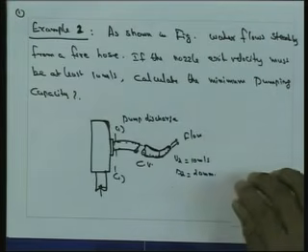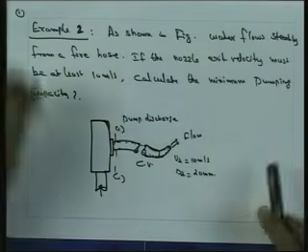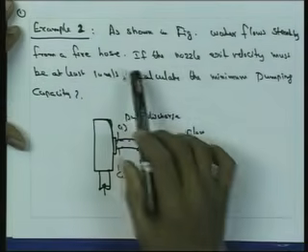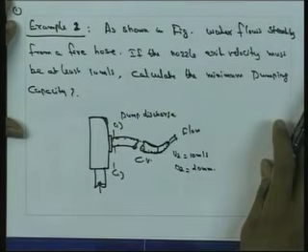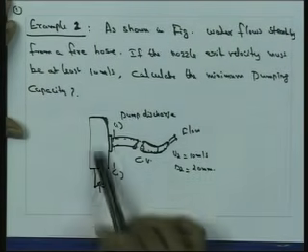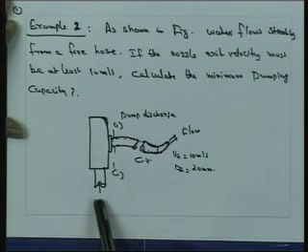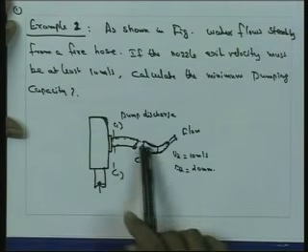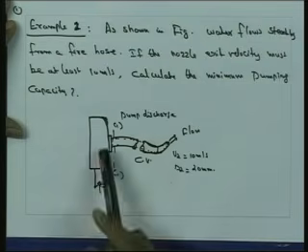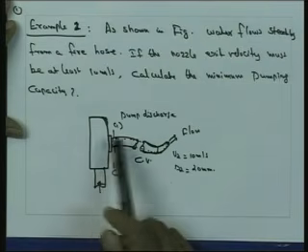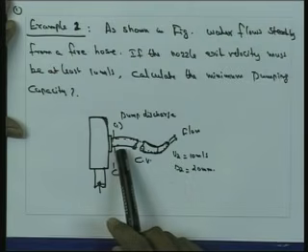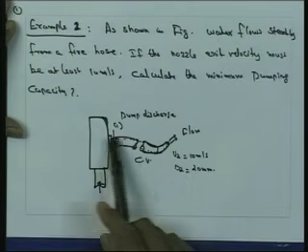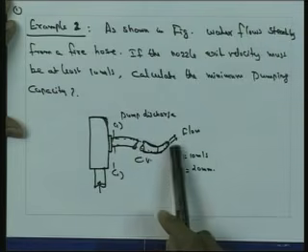Example 1 is as shown in the figure: water flows steadily from a fire hose. So here there is a pipe through which a fire hose is connected. There is a constant supply to the fire hose, and through the pipe system connected with the fire hose, we are taking water for various purposes.